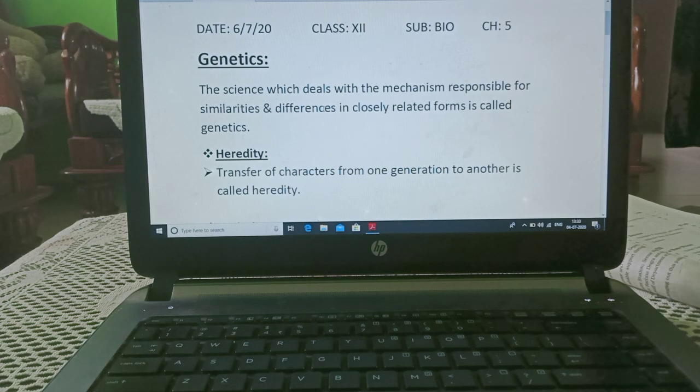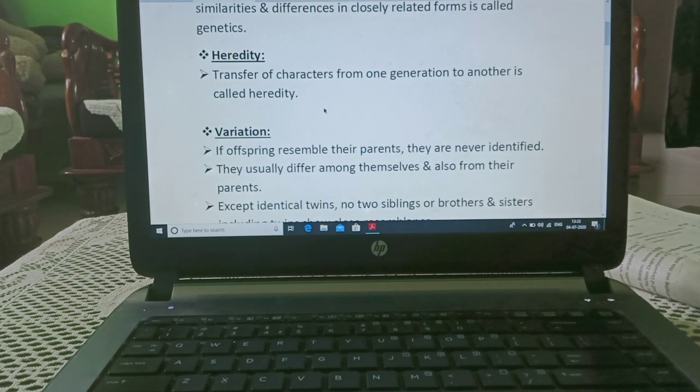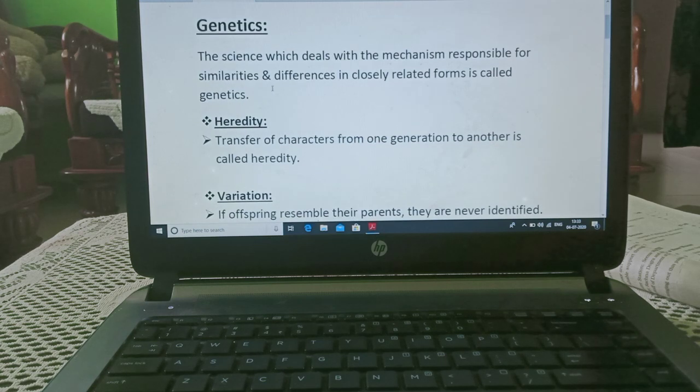Heredity: transfer of characters from one generation to another is called heredity. In heredity, transfer of characteristics will be there, but in genetics, similarities and differences will appear in the offspring.